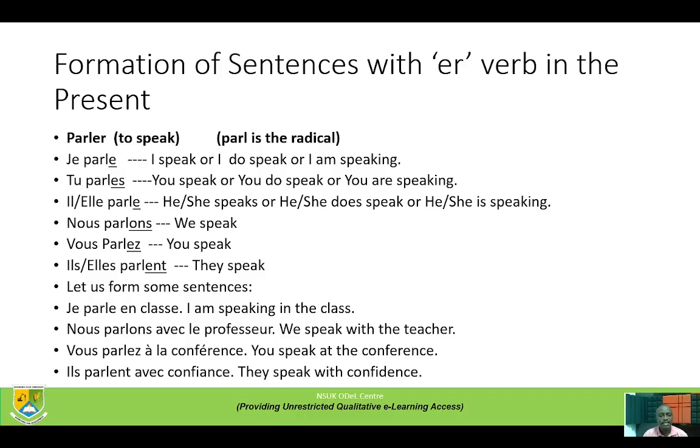Let us form some sentences. Je parle en classe. I'm speaking in the class. Nous parlons avec le professeur. We speak with the teacher. Vous parlez à la conférence. You speak at the conference. Ils parlent avec confiance. They speak with confidence.